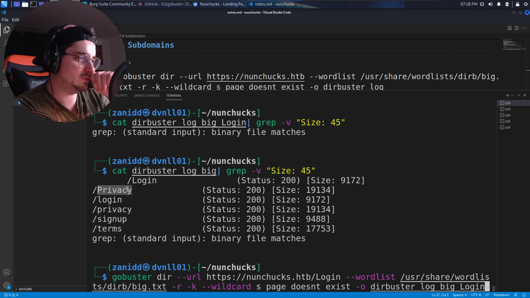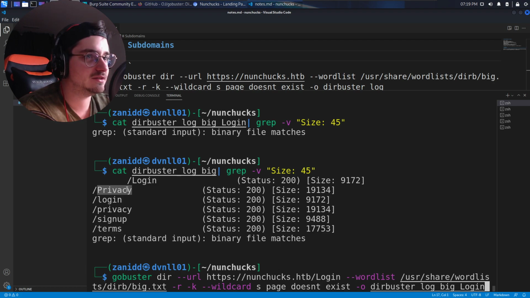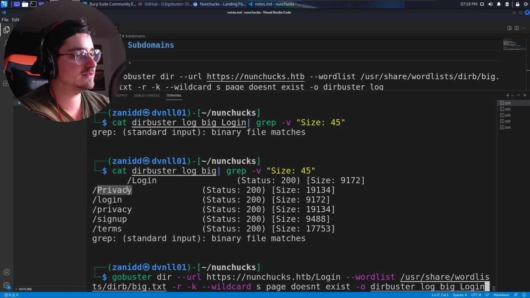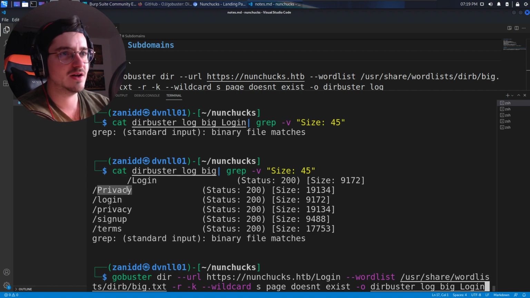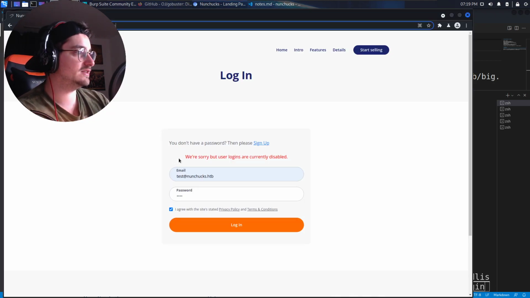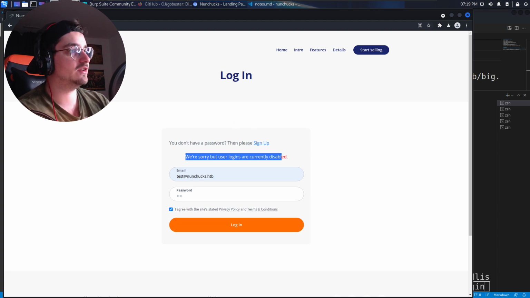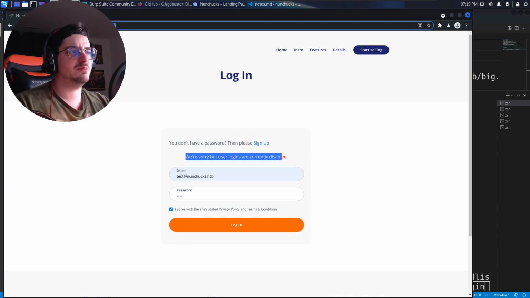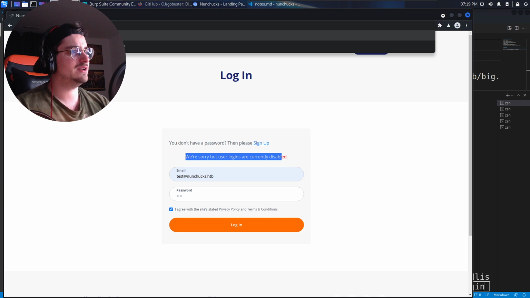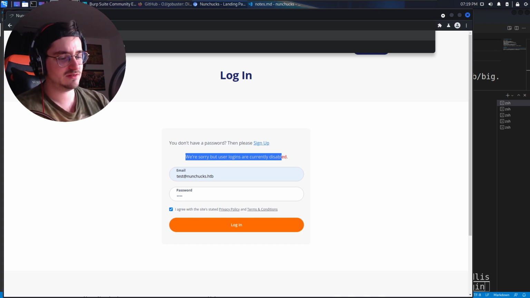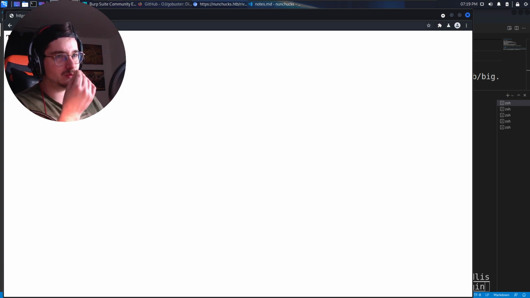But anyways, let's take a look. We have privacy, and then for some reason for login and privacy we have a lowercase login and an uppercase path. Now I tried to log in on the uppercase and the lowercase off screen and it didn't work, so I still got the same message: we're sorry, but user logins are currently disabled. But maybe we find something on the privacy page. I doubt it.